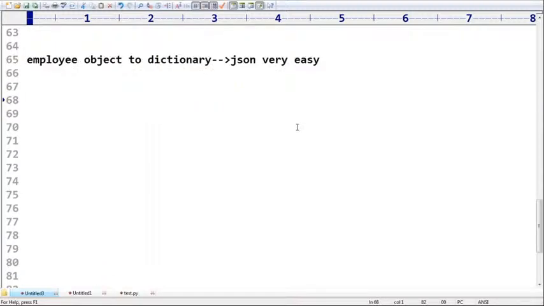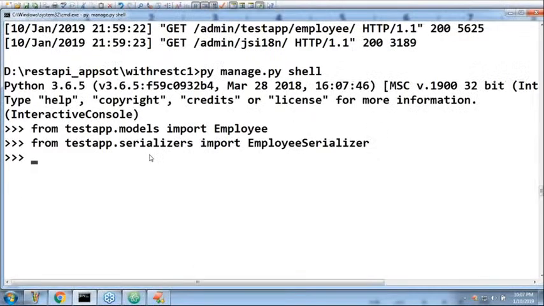Generally, converting from one form to another form is serialization, deserialization, like a generalized word. Now observe carefully. Let me create one employee object. The model is already there.